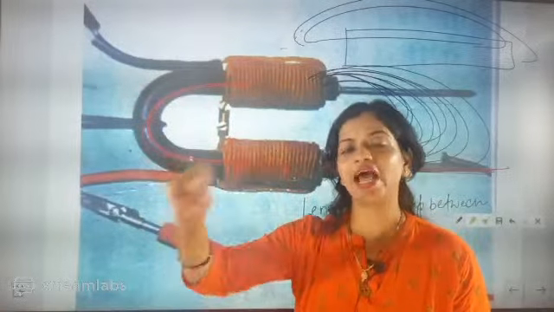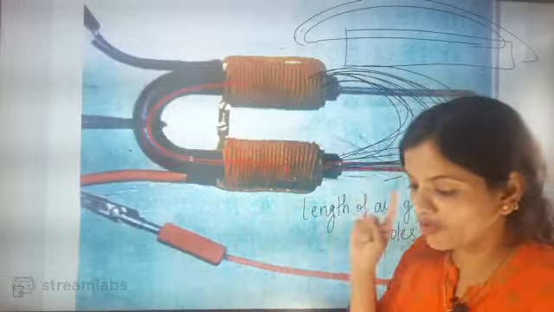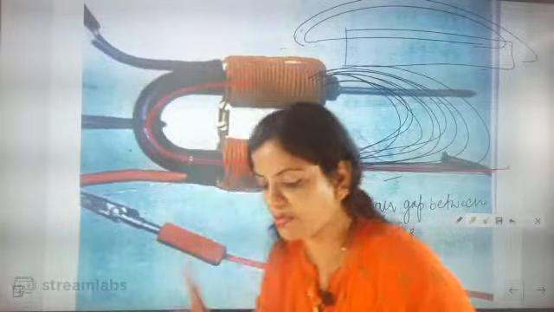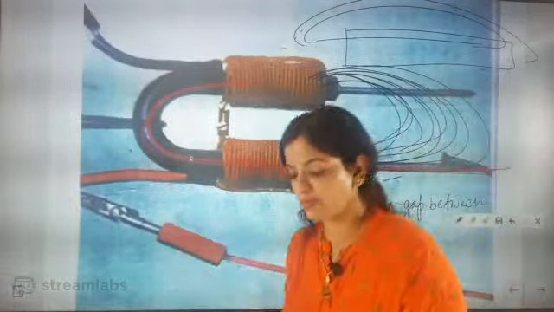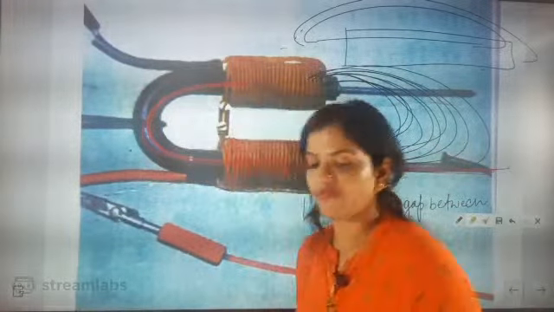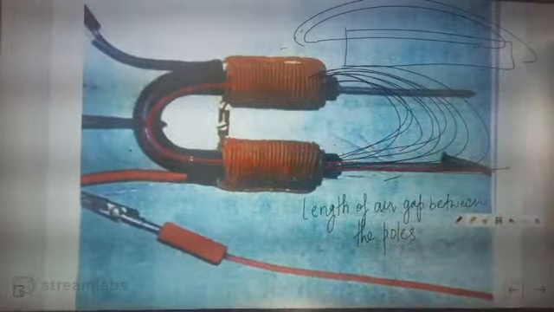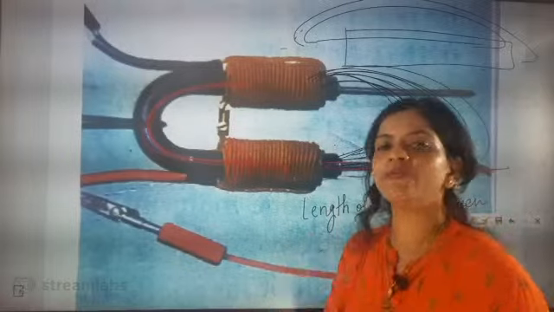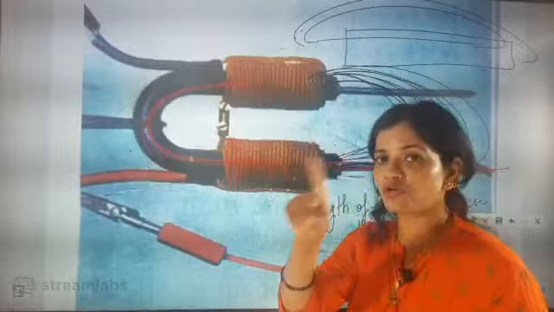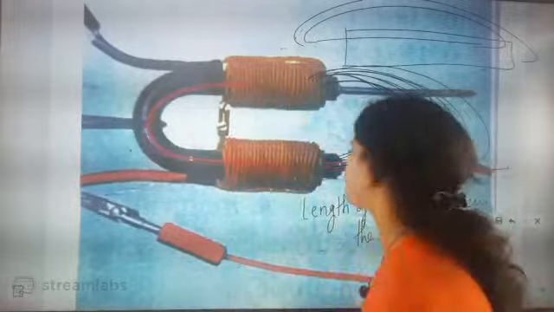Length of air gap between the poles. Just remember this point and then write the statement in your own words. Soft iron, very good. So soft iron, length of air gap between the poles, steel will become magnet. Then we have understood S or N shape. So I hope till here we have understood.